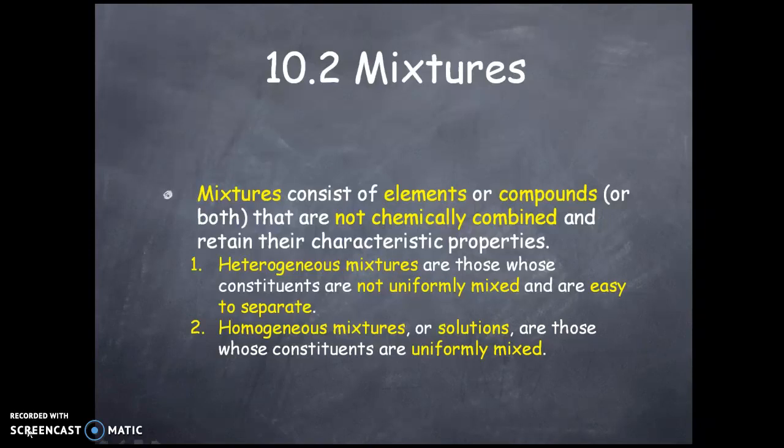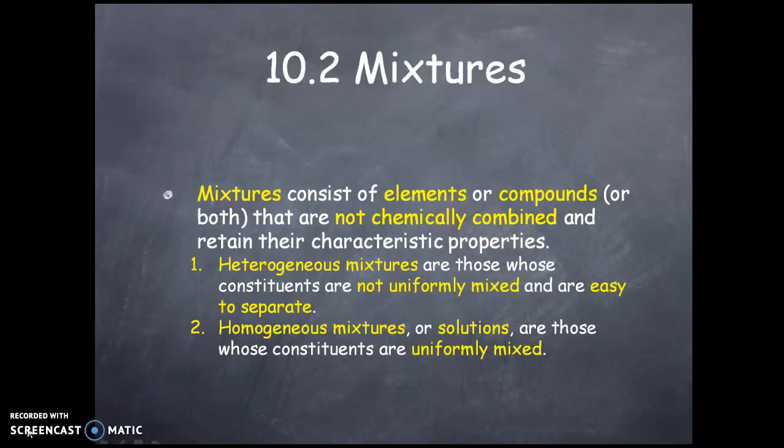The second type is the homogeneous mixtures, or solutions, in which the constituents are uniformly mixed. If you're adding salt and sugar, then it is very hard to separate the salt and sugar because they look the same, their size is the same, and so on and so forth. So that is called the homogeneous mixture.